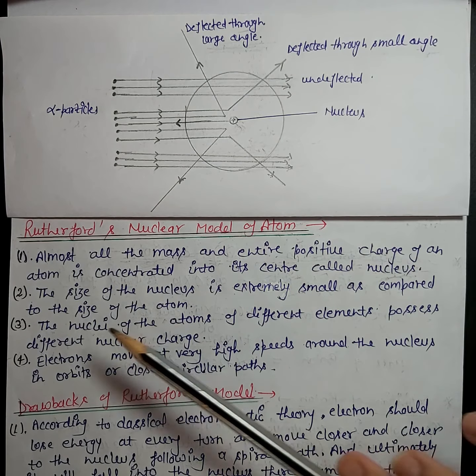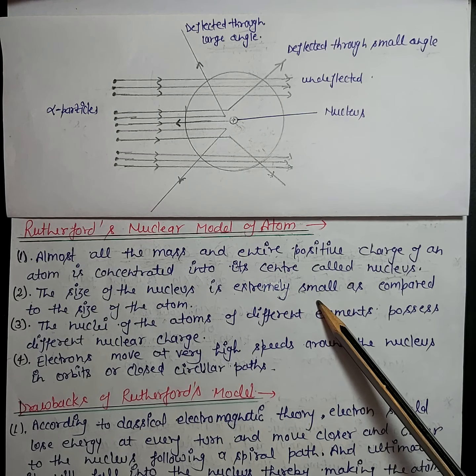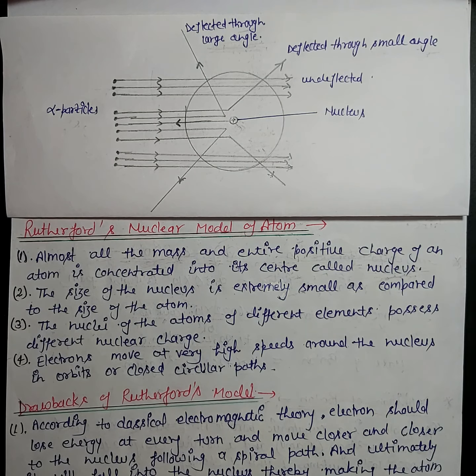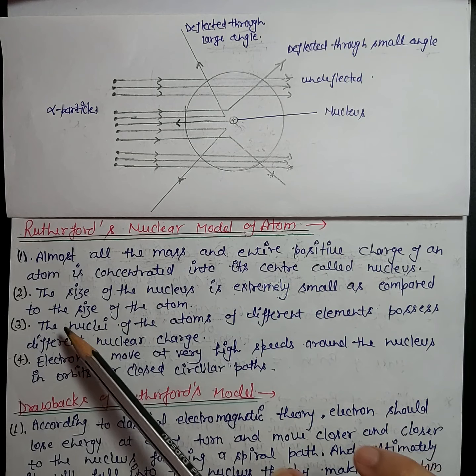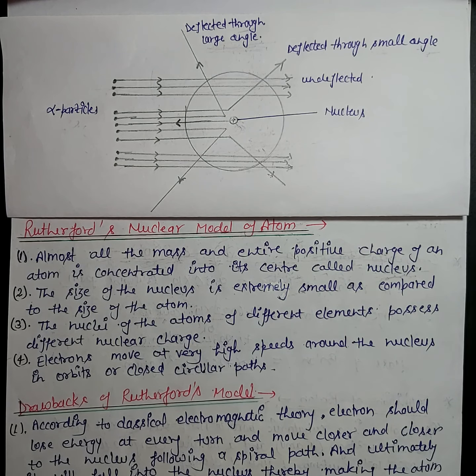Now the second postulate: the size of the nucleus is extremely small as compared to the size of the atom, because about 99% of alpha particles passed through the gold foil without any deflection. So it is clear that the size of the nucleus is extremely small. If this area were large, then more particles should be deflected, but that is not happening here. That's why he said that the size of the nucleus is extremely small as compared to the size of the atom. You can imagine it like a sand particle in the center of a football.